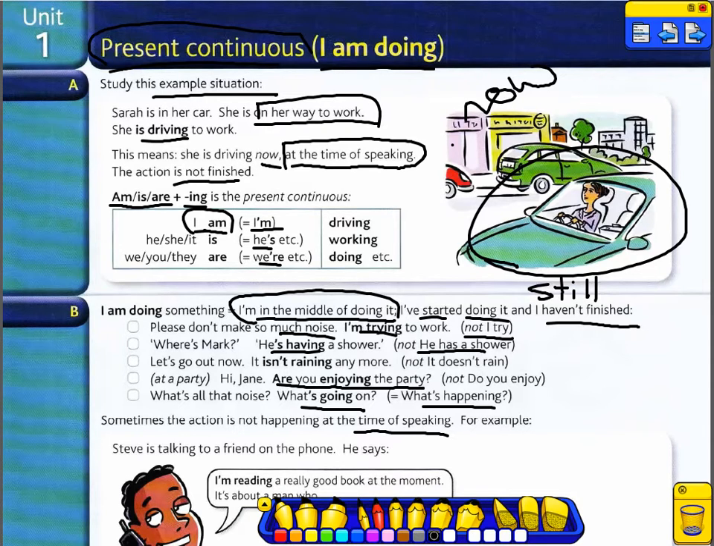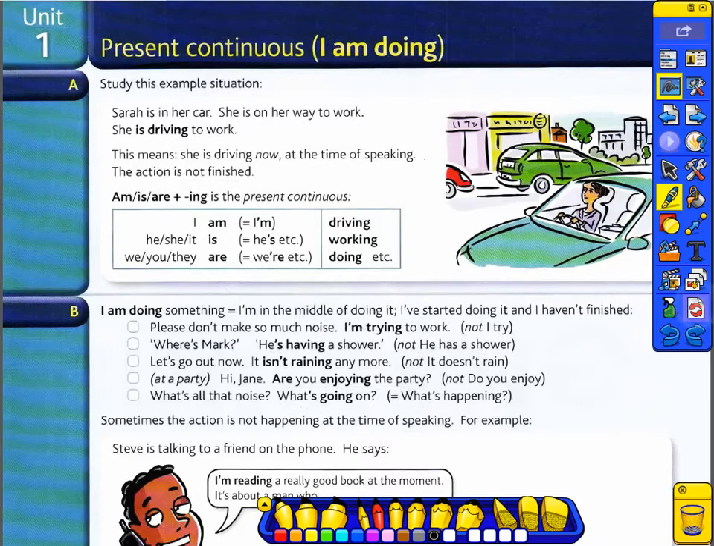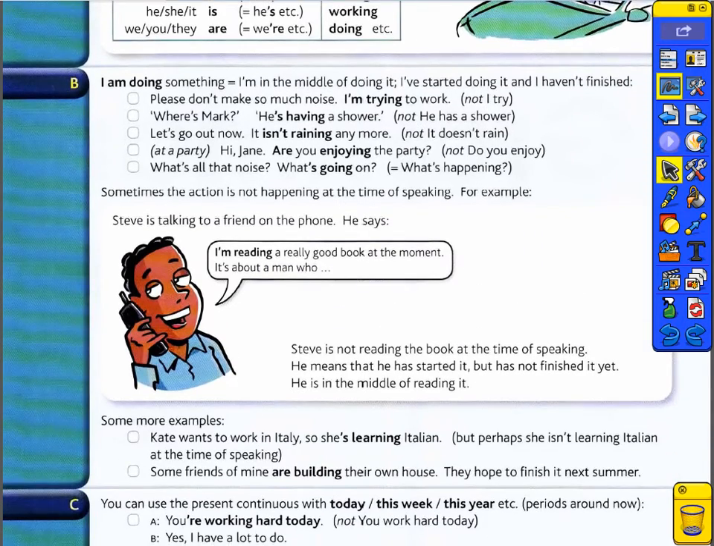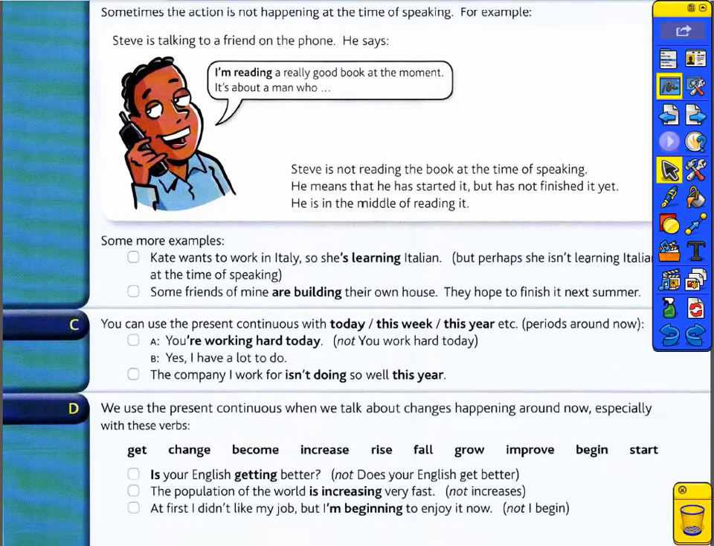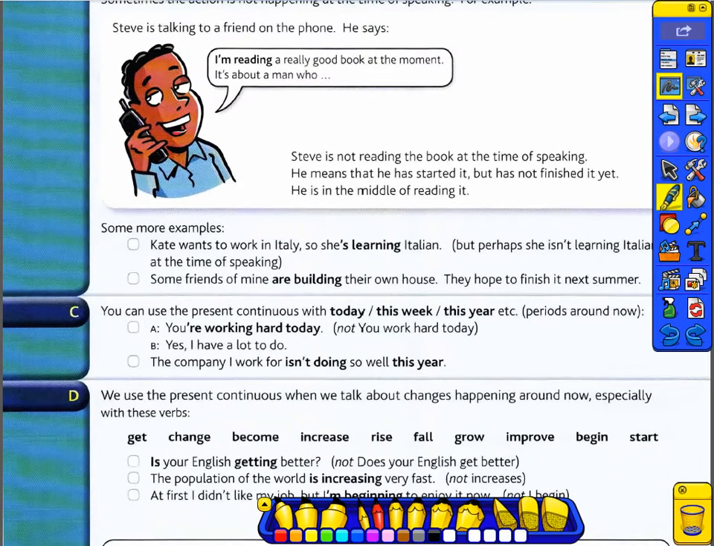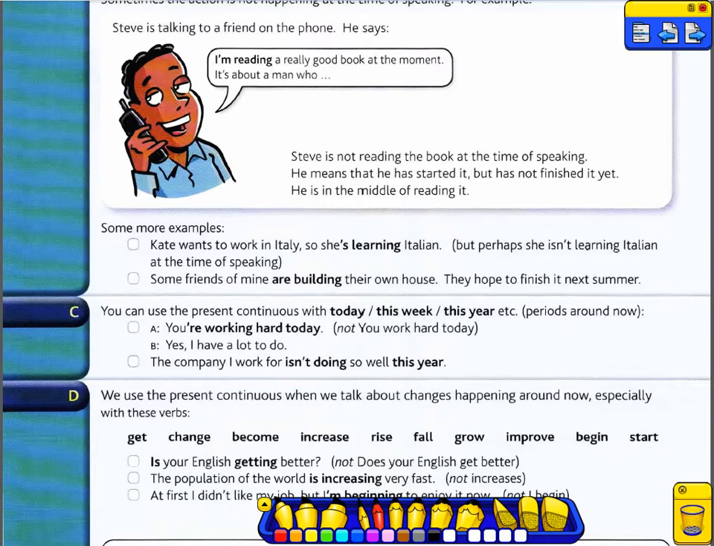Sometimes the action is not happening at the time of speaking. So we can talk about something that is happening at the time of speaking, and sometimes we talk about an action that happens around the time of speaking. For example, Steve is talking to a friend on the phone and he says, I'm reading a really good book at the moment.